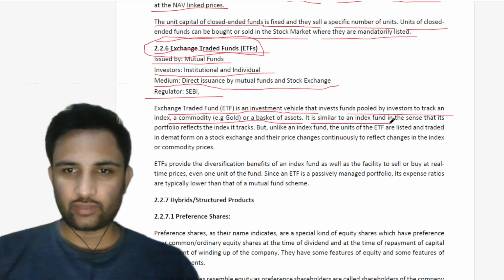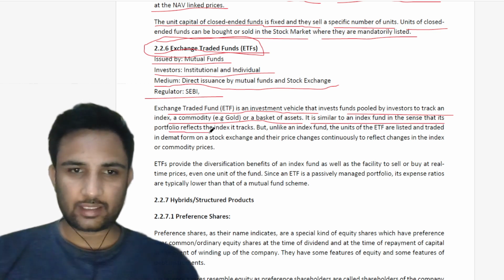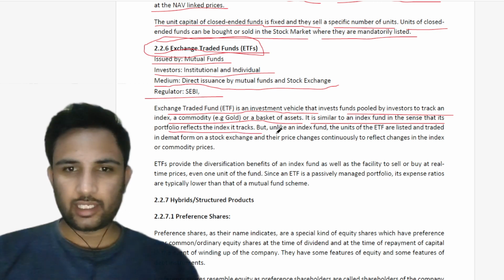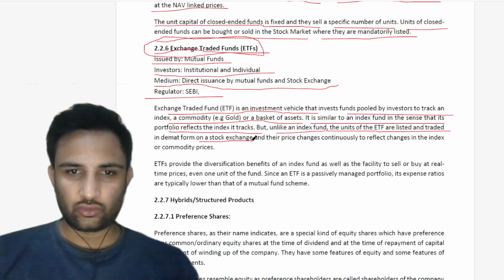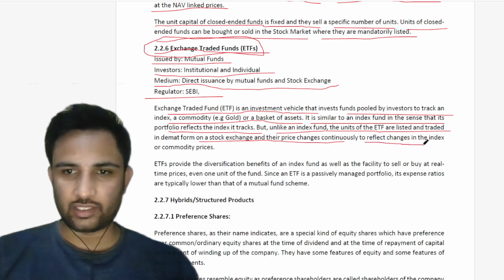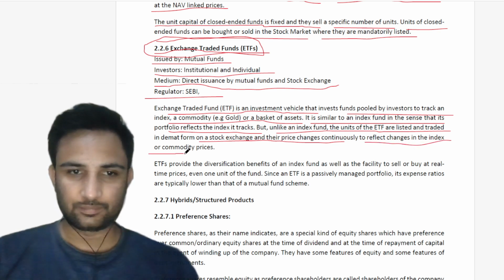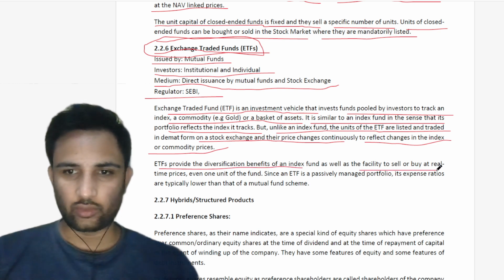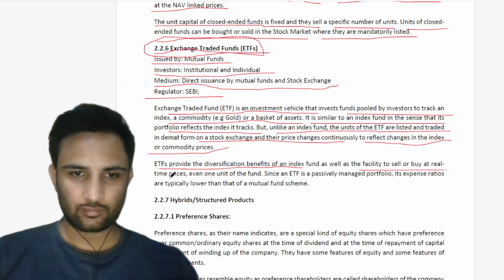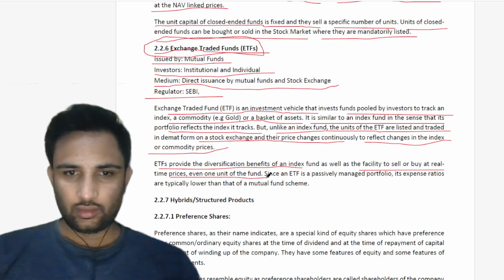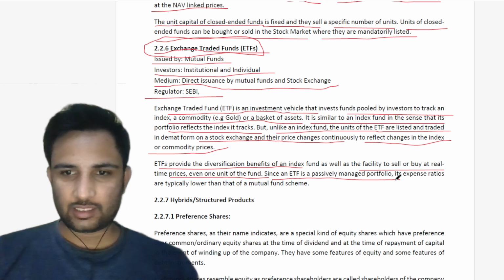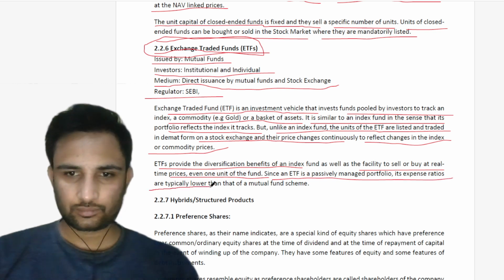It is similar to an index fund in the sense that its portfolio reflects the index it tracks. But unlike an index fund, the units of the ETF are listed and traded in demat form on a stock exchange, and their price changes continuously to reflect changes in the index or commodity prices. ETFs provide the diversification benefit of an index fund as well as the facility to sell or buy at real-time prices, even one unit of the fund. Since an ETF is a passively managed portfolio, its expense ratios are typically lower than that of a mutual fund scheme.